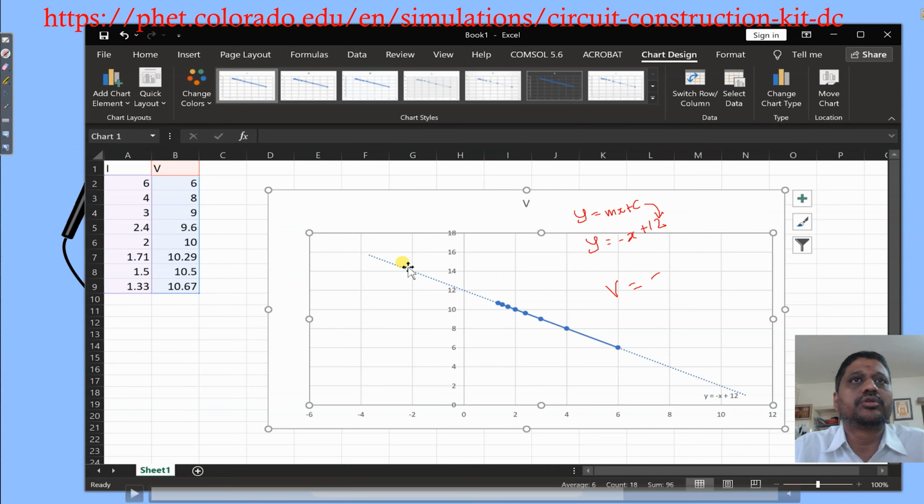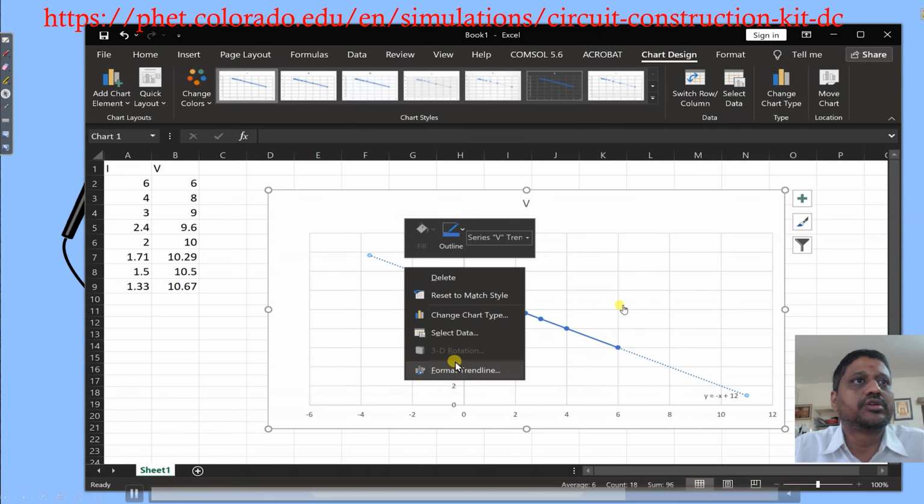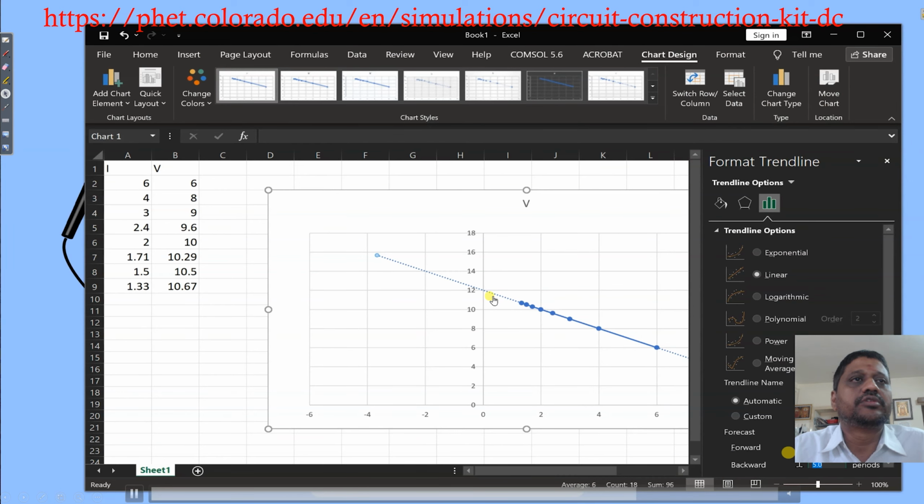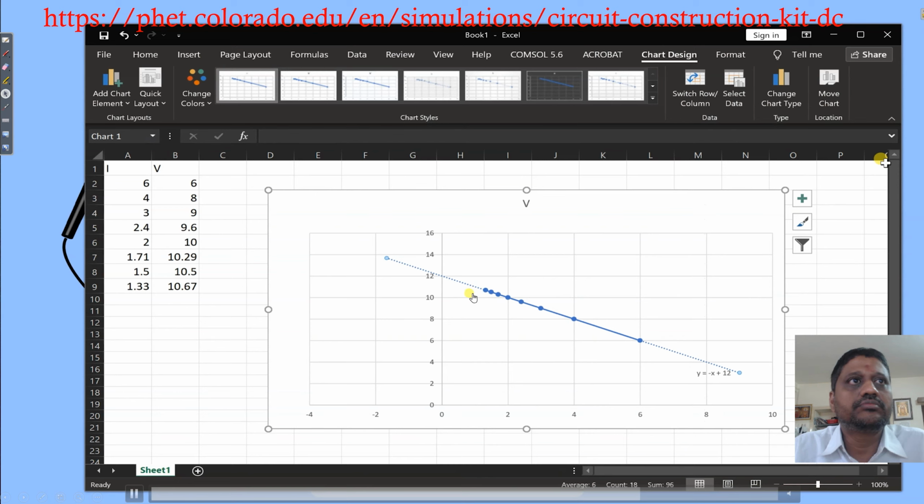So we have V equal to E minus IR. So we can rewrite it as V equal to minus I Ri plus E. So the slope is the internal resistance. The intercept is our EMF. That is a point we have to understand. So this slope here, you can correct too much extrapolation here. You can reduce one point. Okay, not a problem. So the intercept is 12. So the EMF of the cell is 12 volt.